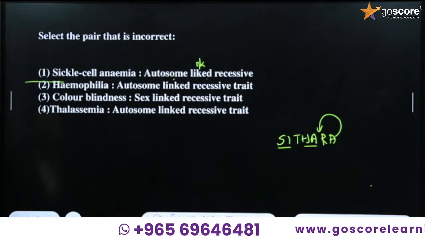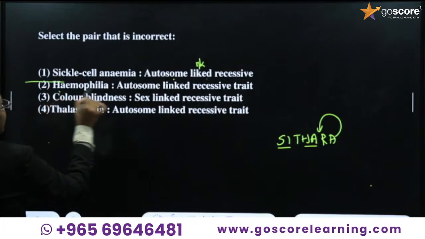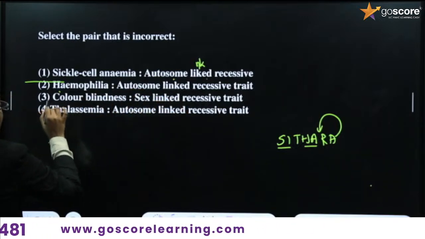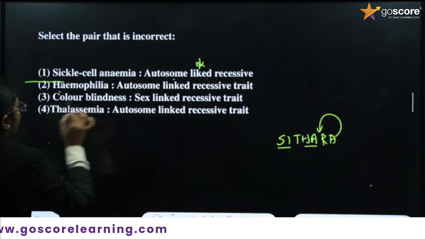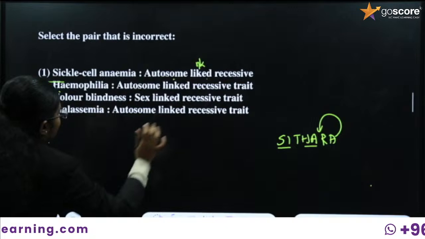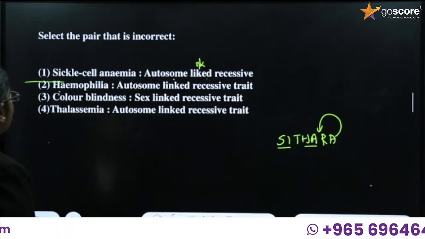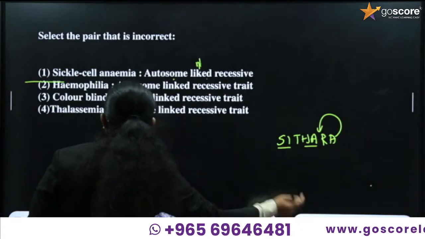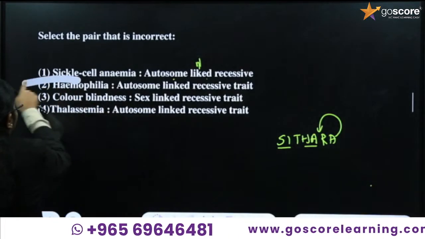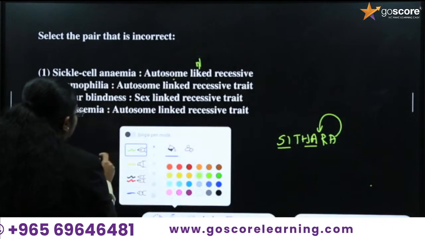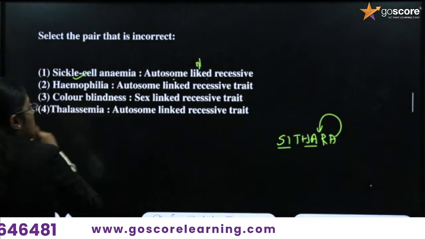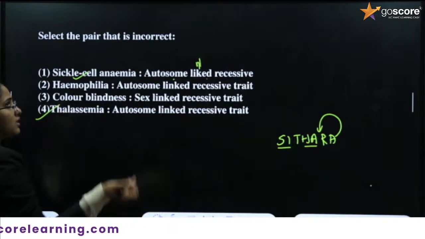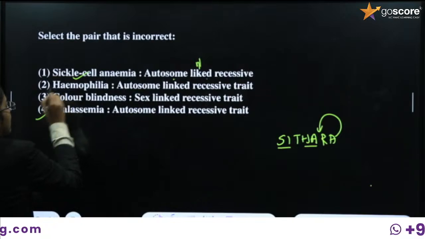Yes, it is correct. So second one, it is given as hemophilia. Hemophilia is autosomal linked recessive trait. Then color blindness, sex linked recessive trait. Thalassemia, autosomal linked recessive trait. So what is the incorrect answer here? The incorrect option given here is which one? Sickle cell anemia, it is autosomal linked recessive trait. Then thalassemia, it is also autosomal linked recessive trait. The rest of the two, you can study that, color blindness and hemophilia.